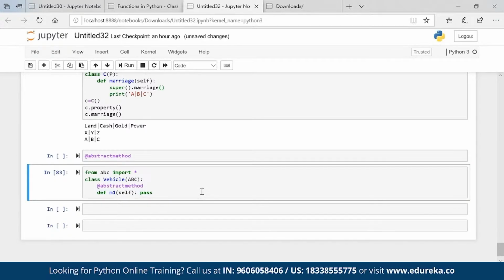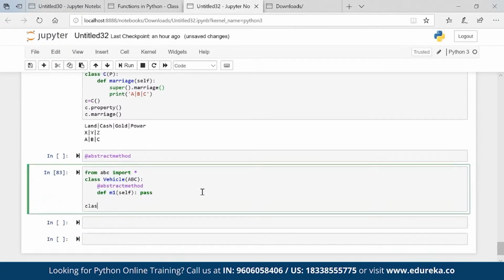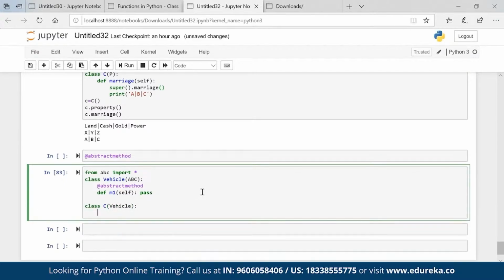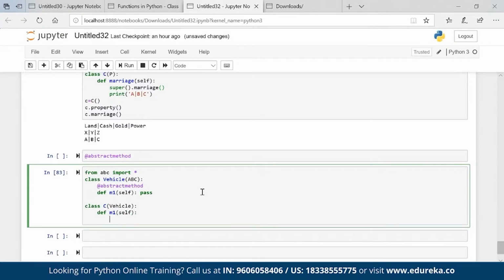But there is a child of Vehicle. It consists of m1 and it has some logic. For example, just a print, m1 logic present here. Okay.